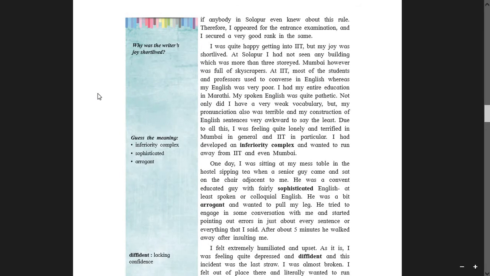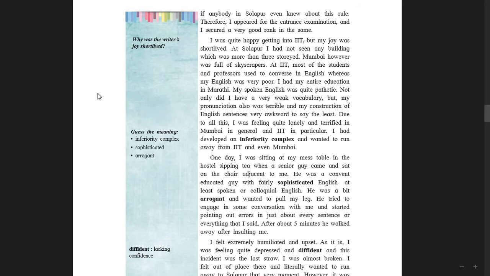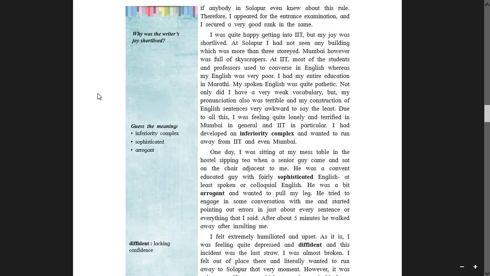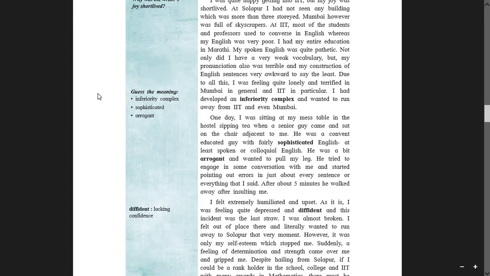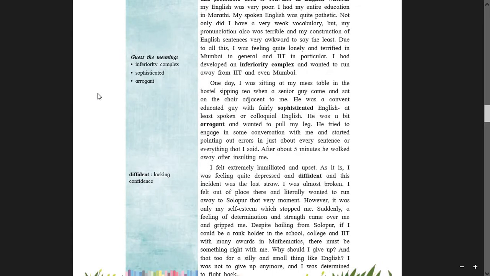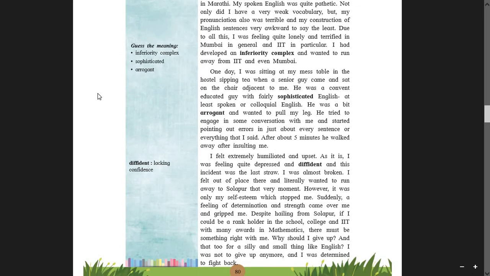Due to all this, I was feeling quite lonely and terrified in Mumbai in general and IIT in particular. I had developed an inferiority complex and wanted to run away from IIT and even Mumbai. So students, many people come across this inferiority complex, where they feel, my God, I don't know how to speak in English, so I'm good for nothing. But that is not the case.